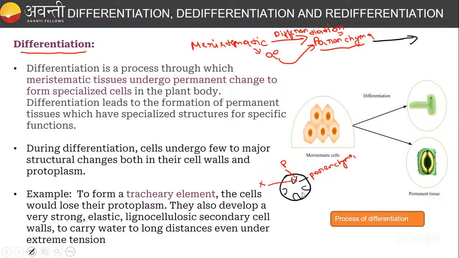Which cambium is that? Can anyone tell me? Which is that cambium between the xylem and phloem? Intrafascicular cambium is there between them, right? Between them, intrafascicular cambium is there.